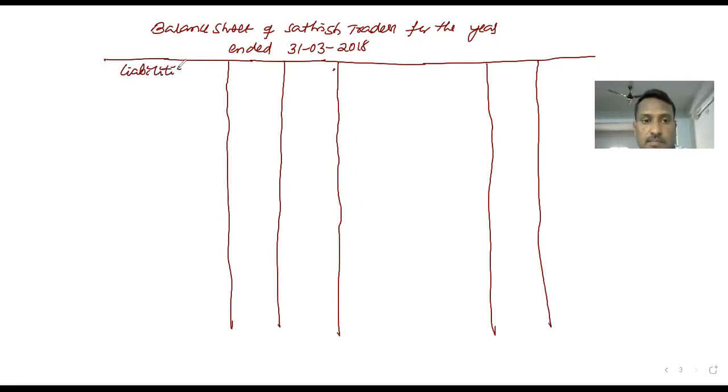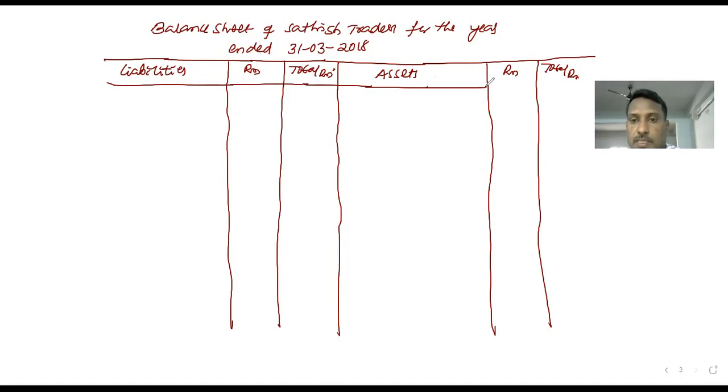Okay, good guys, let's see. Liabilities, rupees, total rupees. Assets, rupees, total rupees. This is the pro forma of the balance sheet statement. Right, let's prepare the balance sheet now.